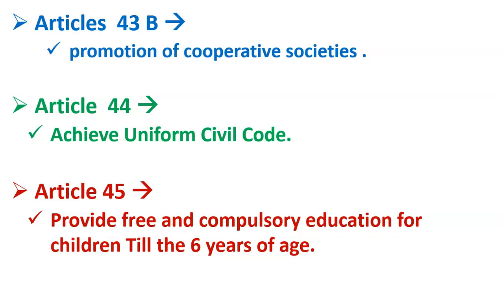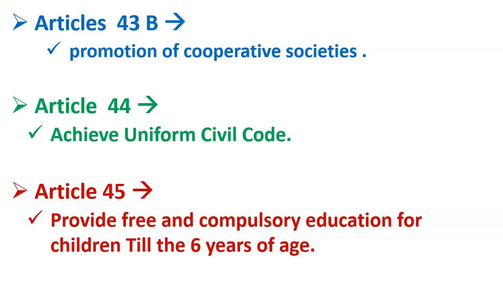So this was the meaning of cooperative society. Even if you have not understood the meaning and features clearly, it is not of that importance. You can ignore it, but keep in mind that a cooperative society is a type of business organization where people work together for a common goal, and that common goal is the welfare of its members. At least try to remember this definition, and remember that Article 43 capital B says the government should try to promote cooperative societies.